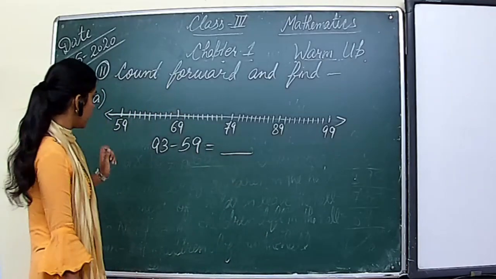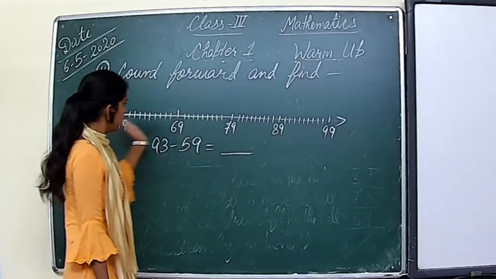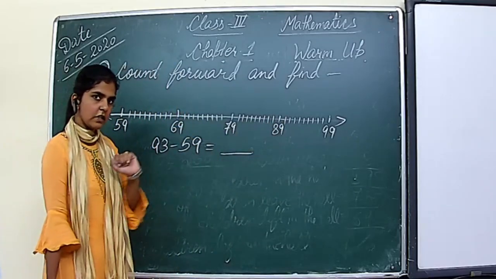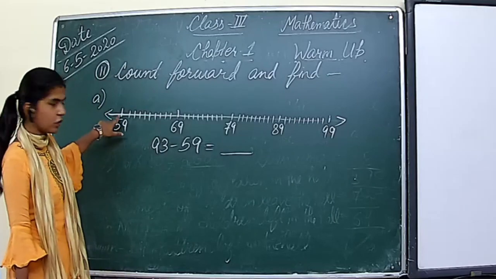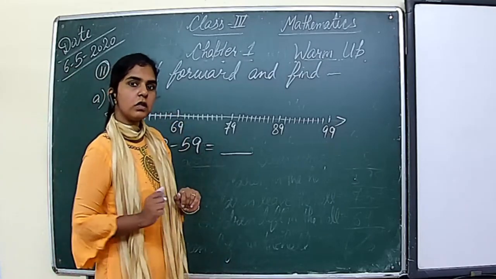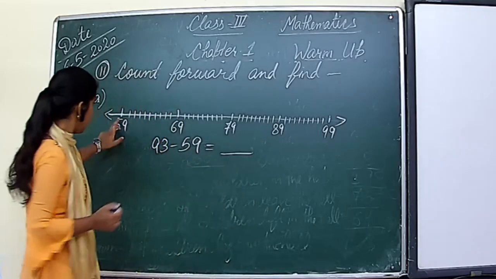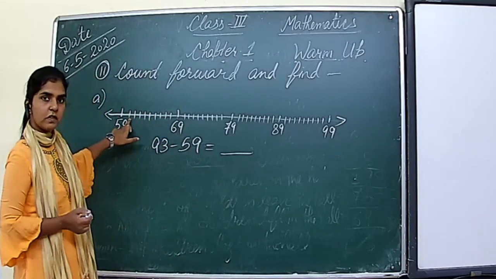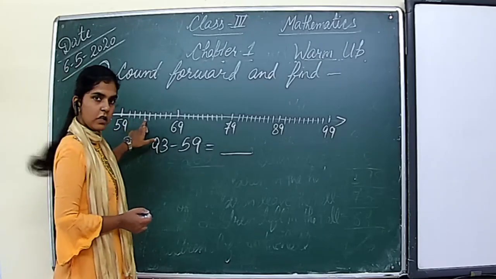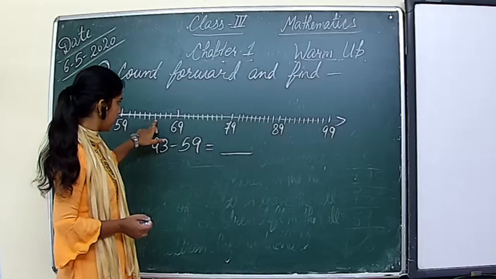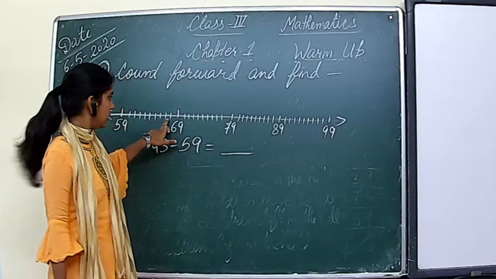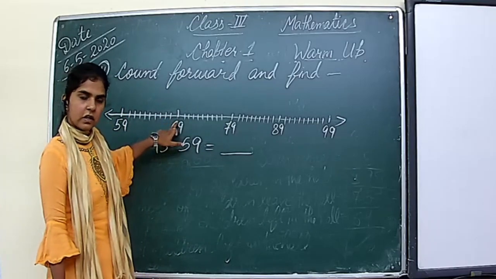Okay, so first of all we should know in this line where is 93. See, first number is 59, right? So in this line we will count the numbers like say 59, then it will be 60, then 61, 62, 63, 64, 65, then 66, 67, 68, 69.